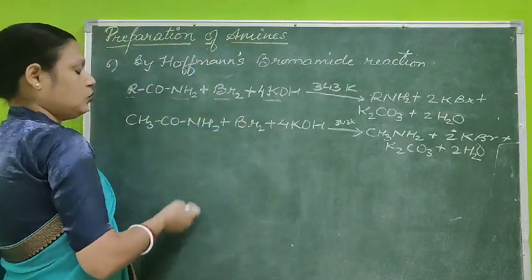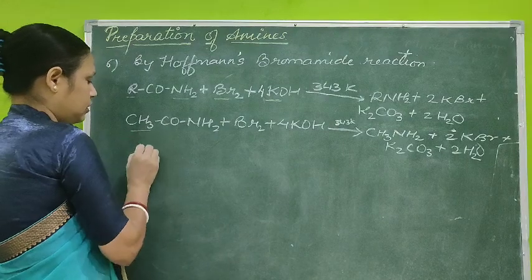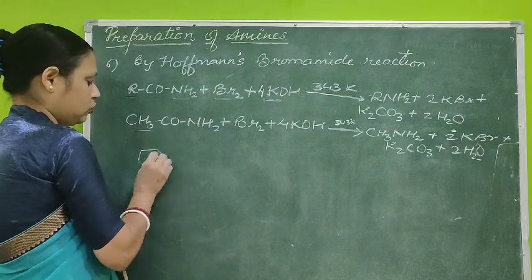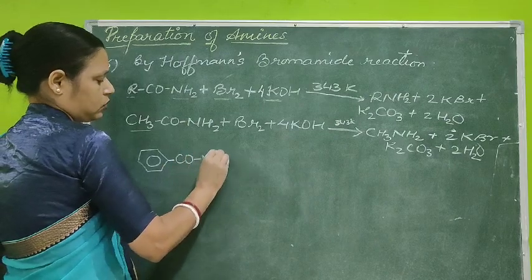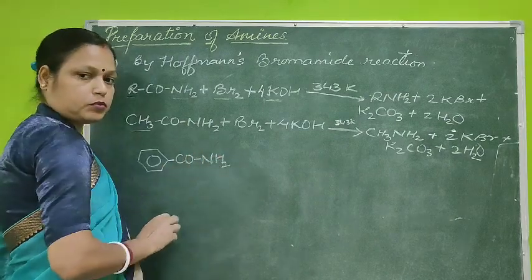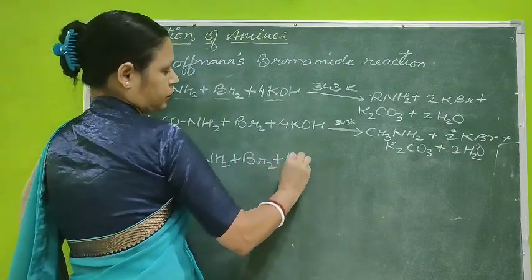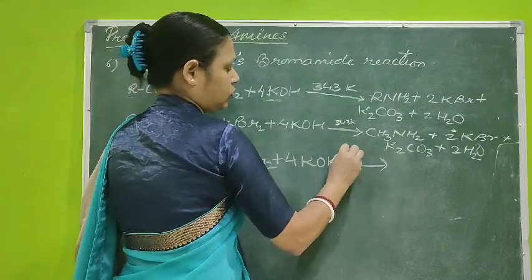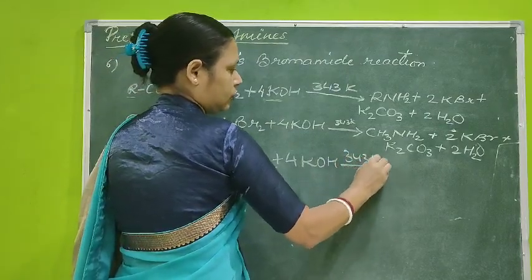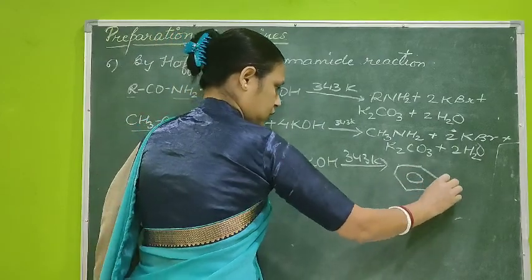For this we can use an alkyl group, and not only alkyl, aryl groups can also be there. Instead of the methyl group, if it is a benzene group, C6H5CONH2, in this case also, if bromine is added in the presence of potassium hydroxide, you will get aniline.